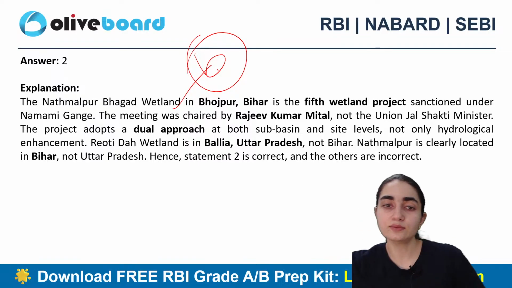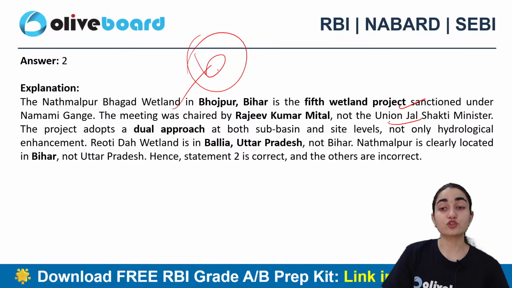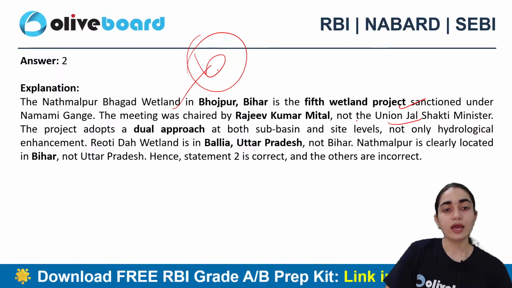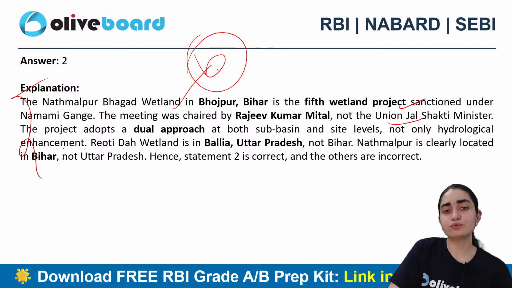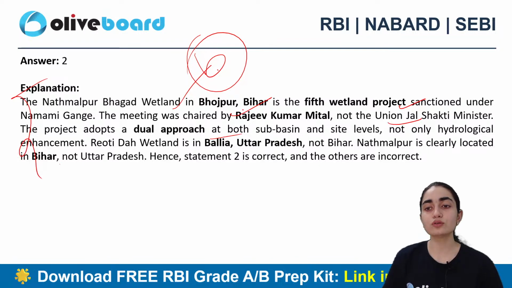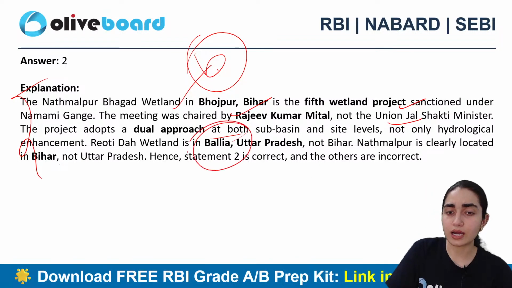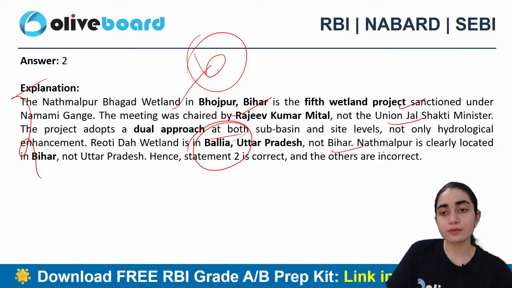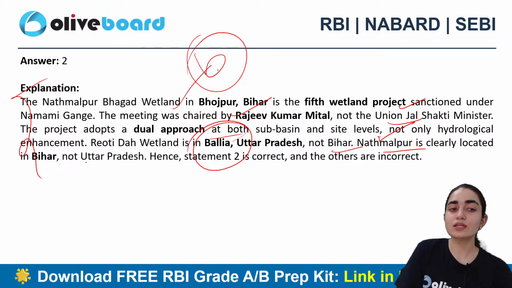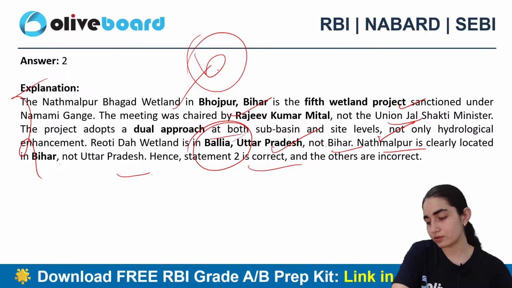Along with that, the meeting was chaired by Rajiv Kumar Mittal, not the Union Minister of Jal Shakti, the Jal Shakti Ministry. And along with that, the project adopts a dual approach at both sub-basin and site levels, and not only hydrological enhancement. Ryoti wetland is in Ballia, Uttar Pradesh, and not in Bihar. And Nath Malpur is clearly located in Bihar and not in Uttar Pradesh. So the second statement is correct here, and the others are incorrect.